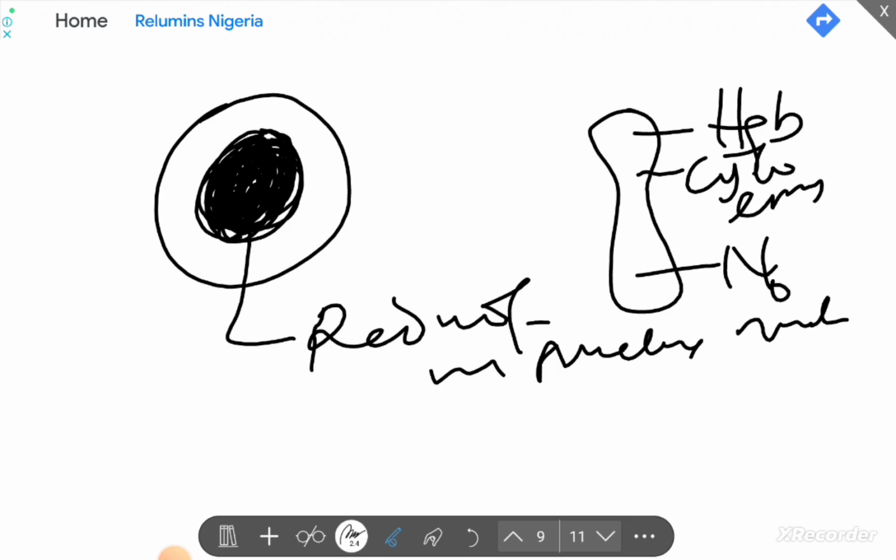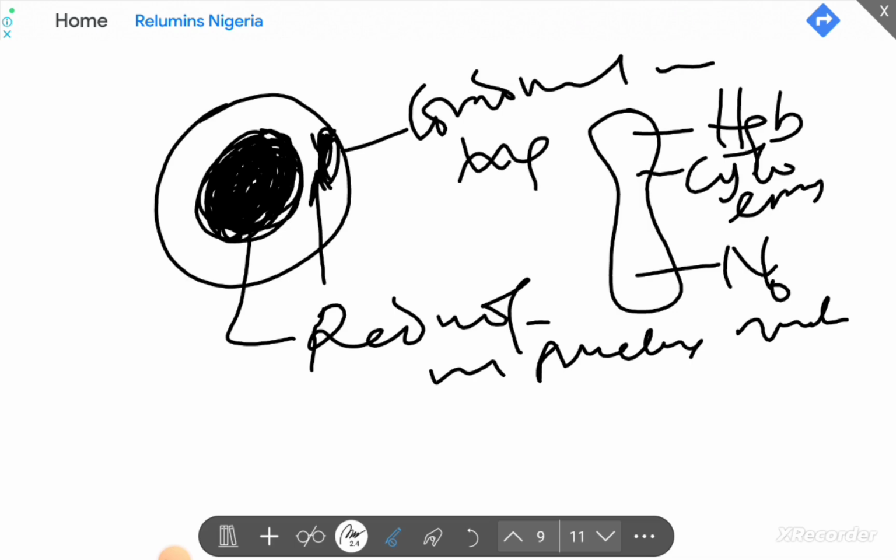And there will be a gradual increase in the amount of our hemoglobin. By the time you have a proerythroblast, the nucleus is obvious. The nucleus is still large. After successive stages of differentiation, the nucleus starts decreasing and the hemoglobin level starts increasing. So those are the two major changes that happen in our erythropoiesis.